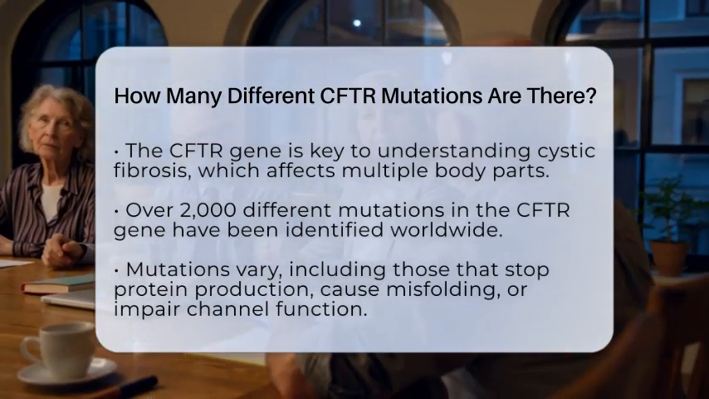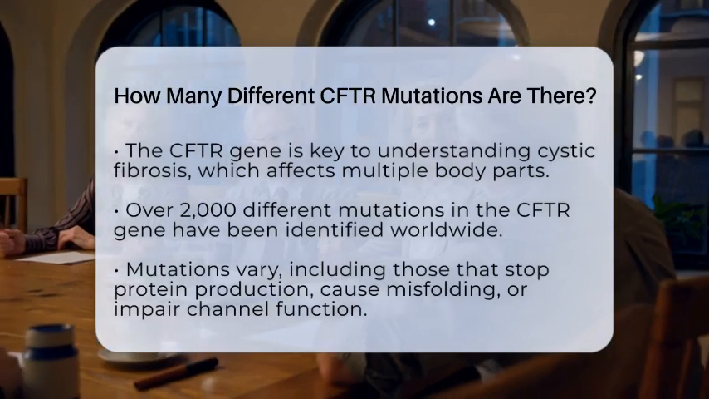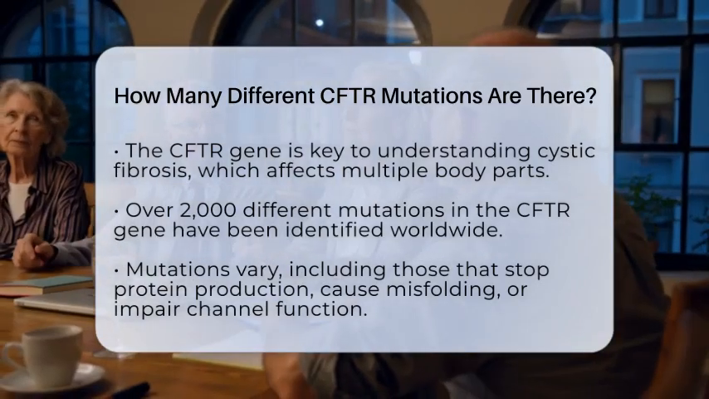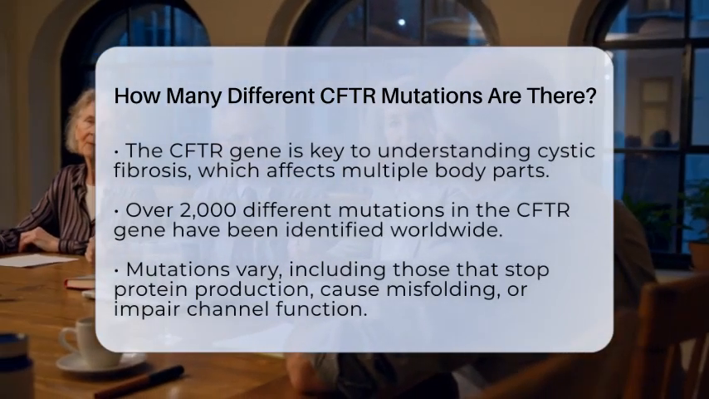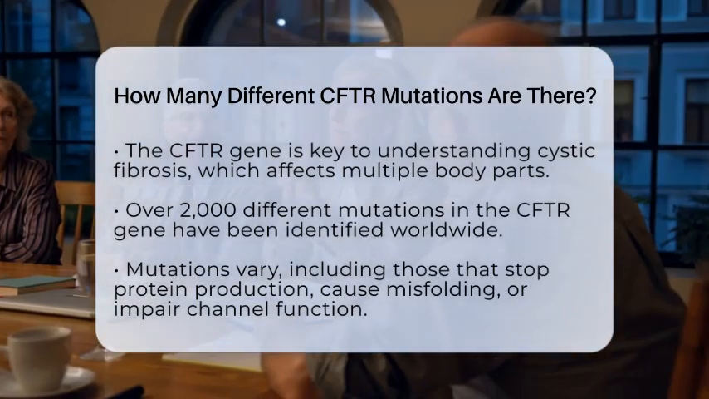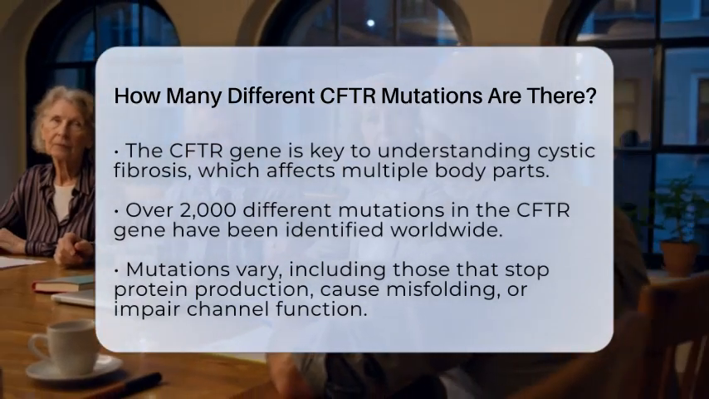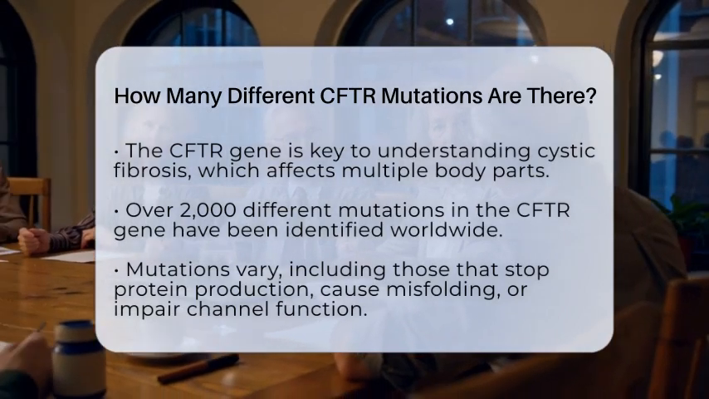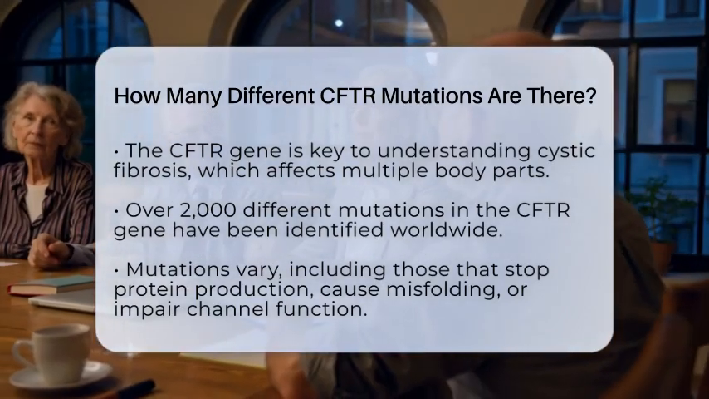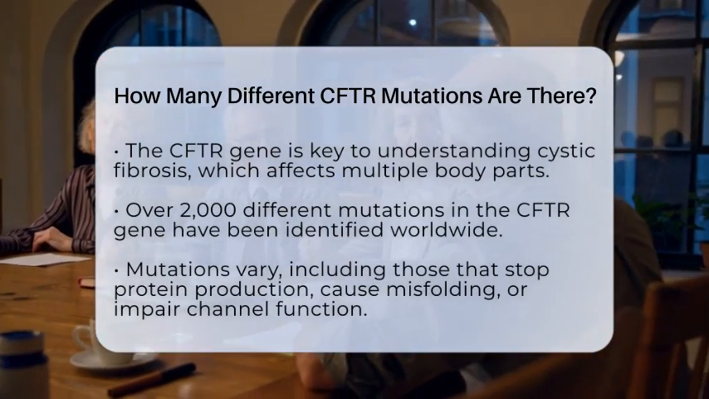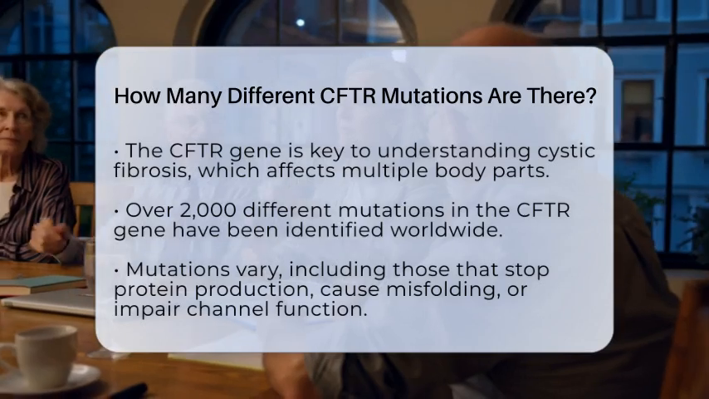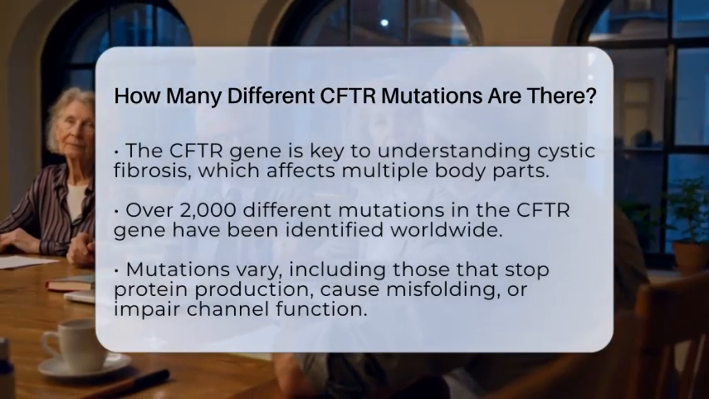These mutations come in various forms, such as changes that stop the gene from making any protein, mutations that cause the protein to fold incorrectly, or ones that affect how the protein functions as a channel in cell membranes. Since the discovery of the CFTR gene, research has uncovered more than 2,100 mutations worldwide.